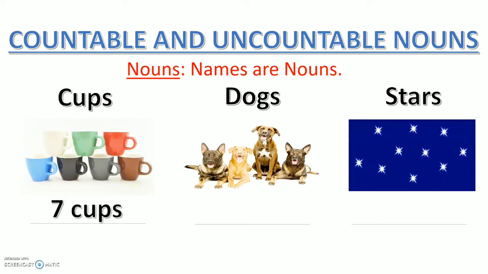If I tell you to tell me the number of dogs, it's easy. Once again, you can see clearly 4 dogs are there in the second picture. And can you tell me the number of stars in the third picture? 1, 2, 3, 4, 5, 6, 7, 8, 9, 10. 10 stars are there in the third picture. Wasn't that easy? Yes, counting cups, dogs, and stars was easy, right?